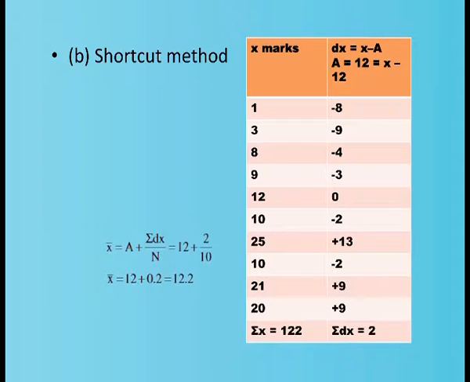But in the case of shortcut method, we will denote one value as the mean. So here we have denoted 12, one among the given values, as the assumed mean, and then we have calculated the deviations of the x values from the assumed mean, the deviations are totaled together and we have applied it in the formula. The formula is x bar equal to a plus sigma dx by n. That means 12 plus 2 by 10. We get the same answer, 12.2.